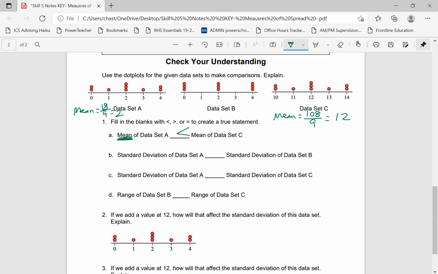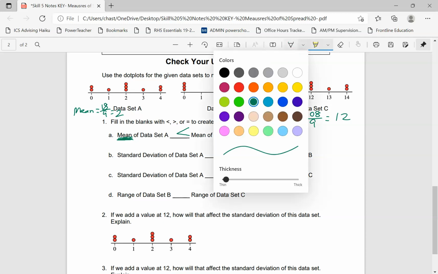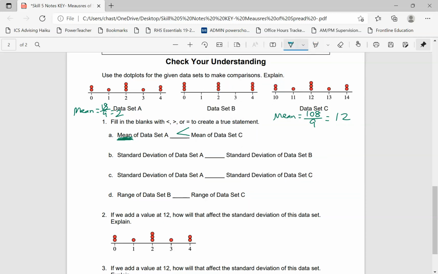Now, when we compare the standard deviations, the standard deviation of set A, this is where making the calculations will actually be helpful. So really, I guess I did need the data after all. When I look at data set A, the mean was 2. So I have -2, -2, -1, 0, 0, 0, 1, 2, 2.